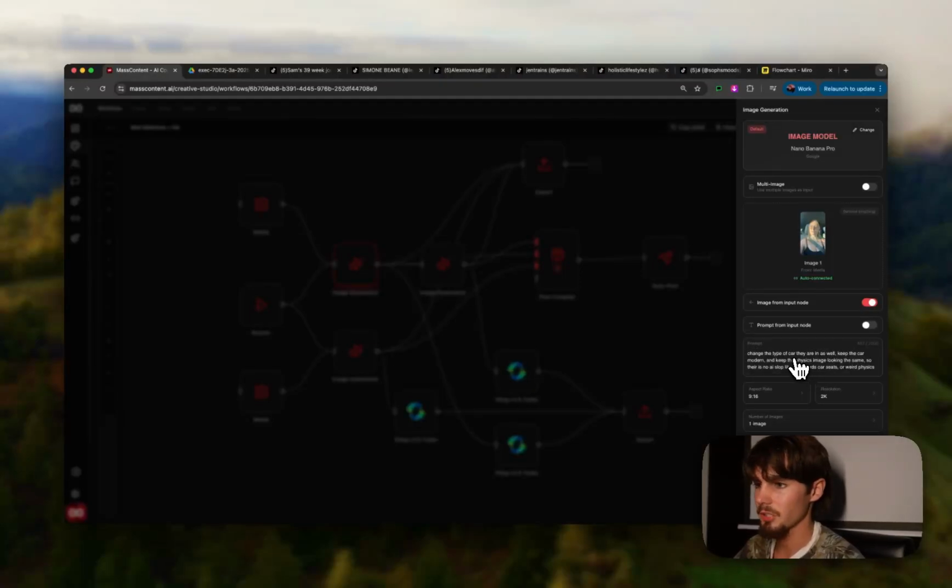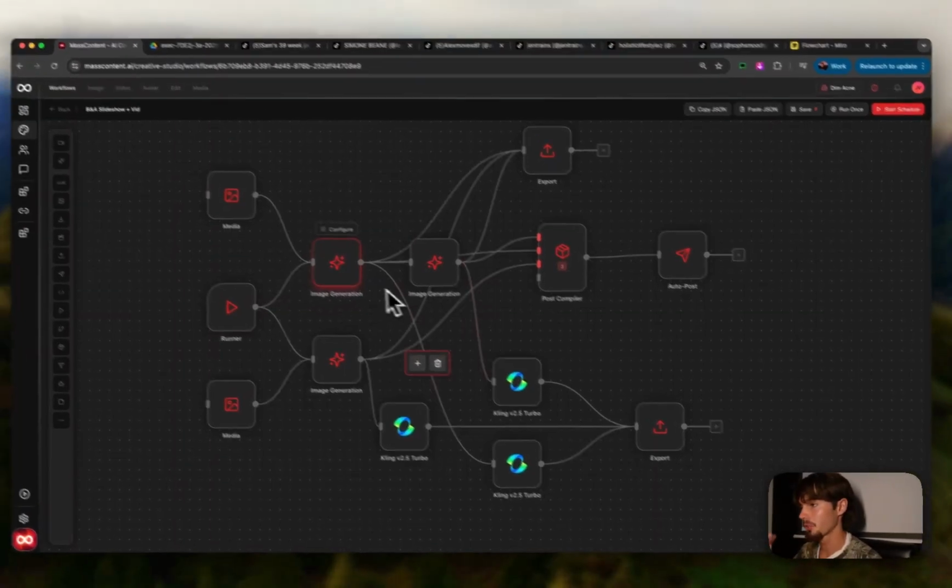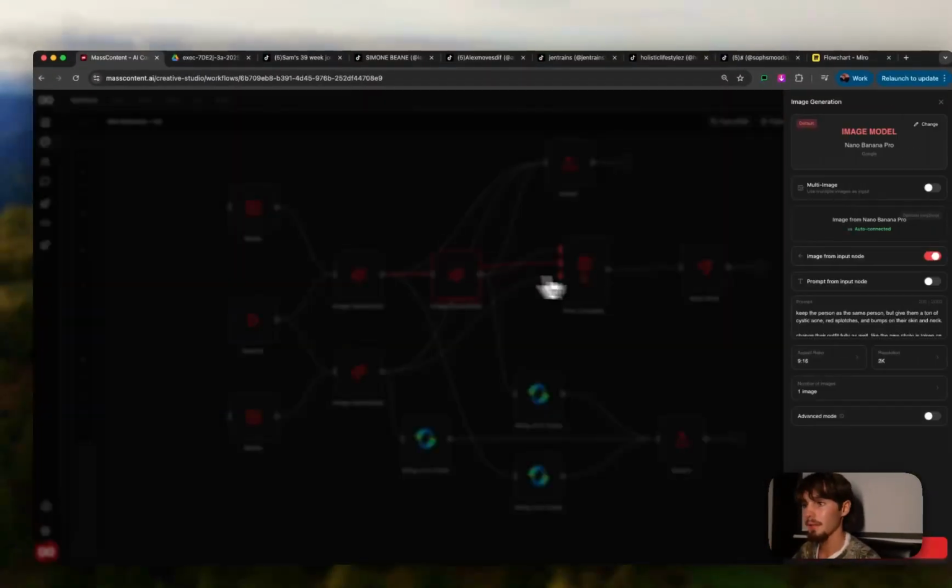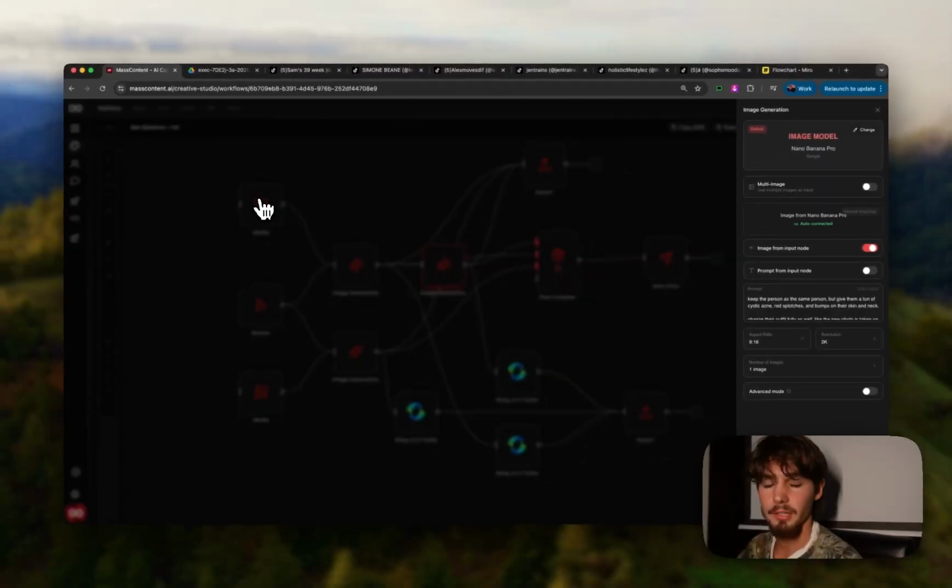So I just said change the car they're in, no AI slop like backwards car seats, weird physics. Obviously, this is you prompting it, right? So you can do whatever you want here. Aspect ratio, resolution, all those things that are standard with any of these image generator models. So they'll give you a completely new person. Then from there, by the way, this media is just literally a girl off Pinterest, so you can use whatever you want there, a different AI generated person, whatever. Obviously, you don't have to change the person either.